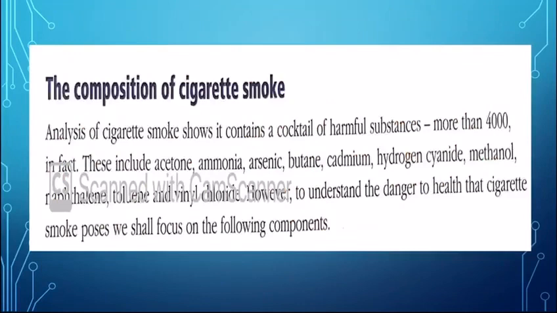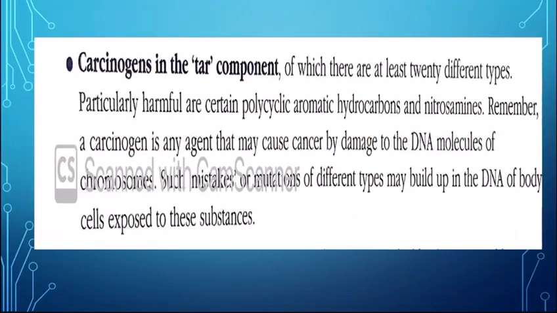Analysis of cigarette smoke shows that it contains a cocktail of harmful substances, including acetone, ammonia, arsenic, butane, cadmium, hydrogen cyanide, methanol, etc. Carcinogens in the tar component are particularly harmful, and you have to remember that a carcinogen is an agent that may cause cancer by damaging the DNA molecule present in the chromosome, and once it damages the DNA, it means it changes your genes, resulting in the production of tumors.